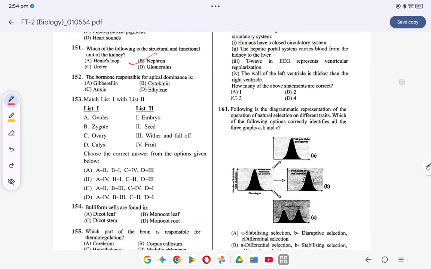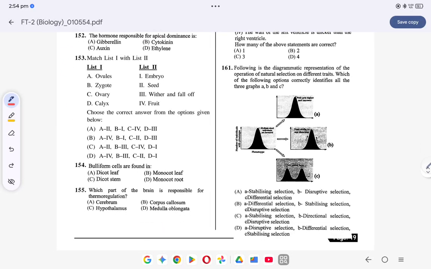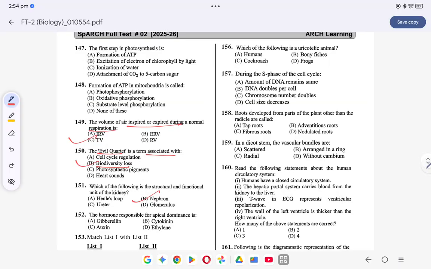Coming to the next question, question number 155. Which part of the brain is responsible for thermal regulation? This is the hypothalamus. Question number 156. Which of the following is a uricotelic animal? The one that excretes uric acid, so what will it be here? Cockroach. Okay. Coming to the next question.